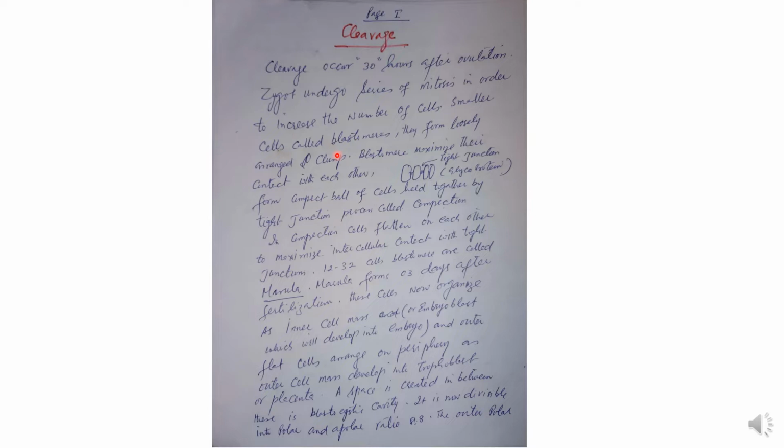They can no more be loosely clumped inside the zona pellucida because the number of cells is increasing. So what happens is that the blastomeres, in order to accommodate inside the zona pellucida, maximize their contact with each other.